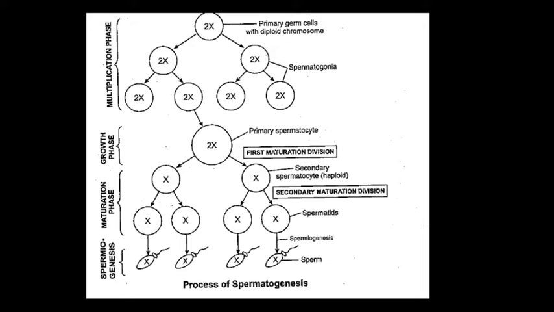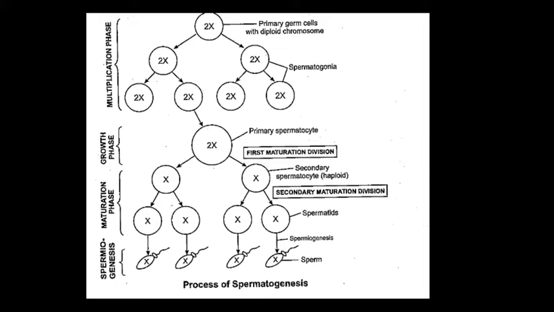First one we call spermatocytogenesis. Okay, in spermatocytogenesis, the cells of germinal epithelium of the seminiferous tubules of the testis which enter the process of spermatogenesis are called primary germ cells. As you see in the slide, first in upper portion 2x, there is diploid. Okay, this is male primary germ cells. These germ cells are basically similar to any body cell in having diploid number of chromosomes. It is in diploid number, that's why we put there 2x.